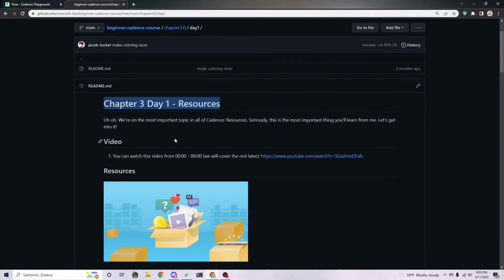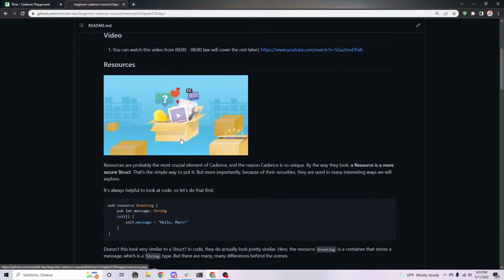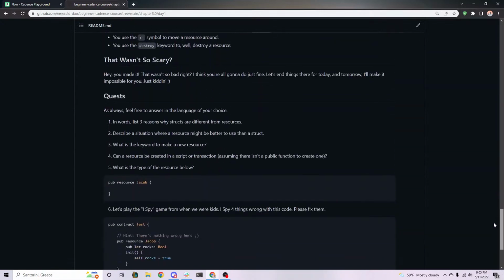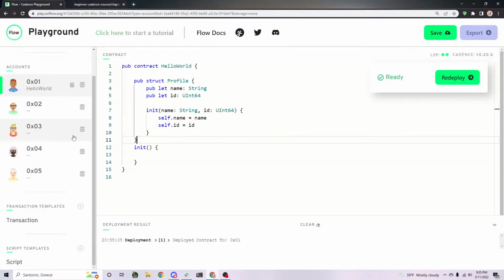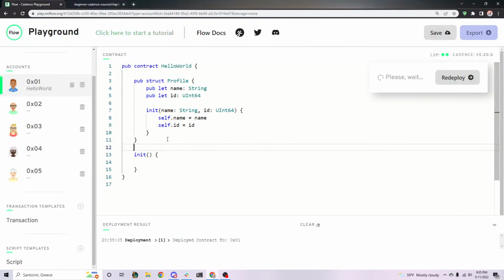So we're starting with chapter 3, day 1, resources. You can read through here, but I'm not going to go through this right now. I'm just going to jump right into the playground where I'm going to start talking about how to make resources and stuff like that. So in the previous workshop, we were talking about structs, right?